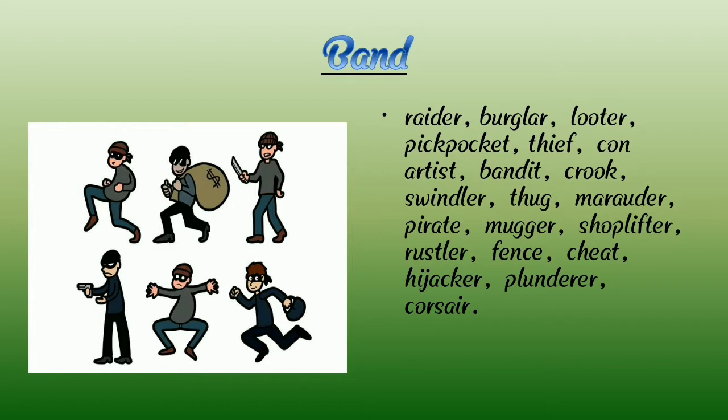These are various names for robbers, and a group of robbers is called a band. So a band of robbers.